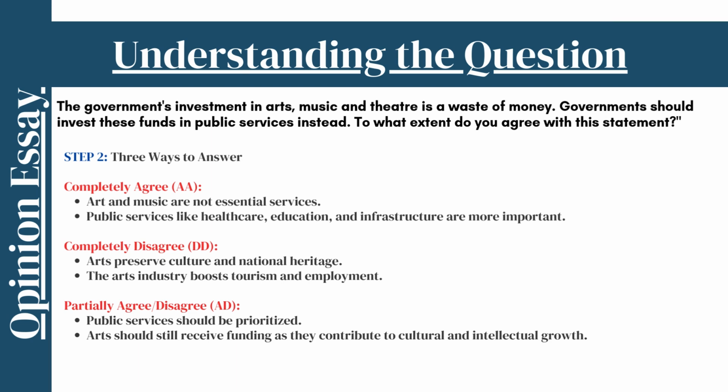There are three possible approaches: completely agree, completely disagree, or partially agree. If you completely agree, you would argue that arts and music are non-essential compared to crucial public services like healthcare and education. On the other hand, if you completely disagree, you would highlight the importance of arts in preserving culture, boosting tourism, and creating jobs. A balanced approach acknowledges that while public services should be a priority, arts funding still holds value in enriching society. Choosing the right stance helps you craft a clear, logical, and well-supported essay.